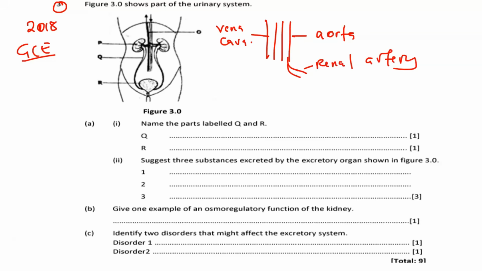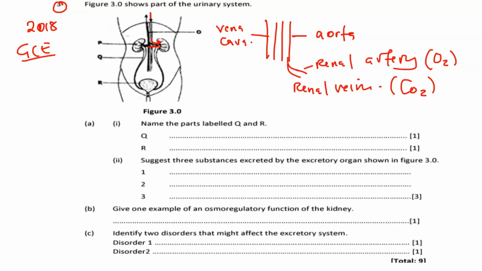So the renal artery is the one that enters the what? Where it is showing the arrow going this side, which means blood is being taken here, and of course the renal artery is the one that enters into the kidney, and of course the one that leaves is called the renal vein, which means the renal vein takes out blood from the kidney to the vena cava, and of course it connects to the heart. Now this renal artery carries blood rich in oxygen, and this one carries blood rich in carbon dioxide. So that is what normally happens.